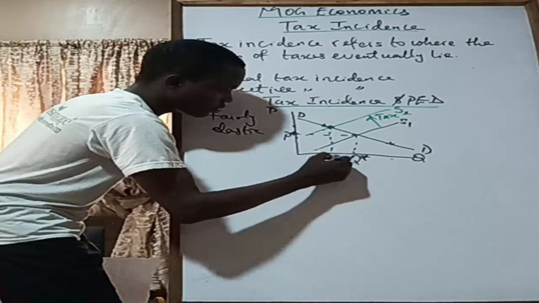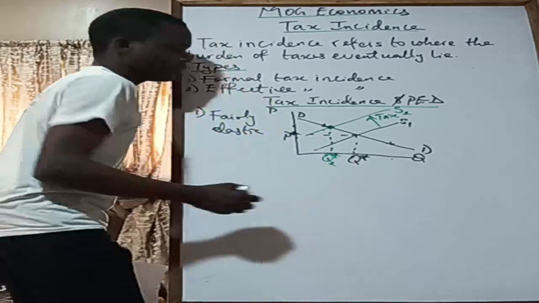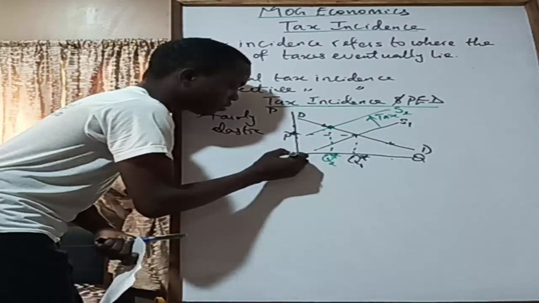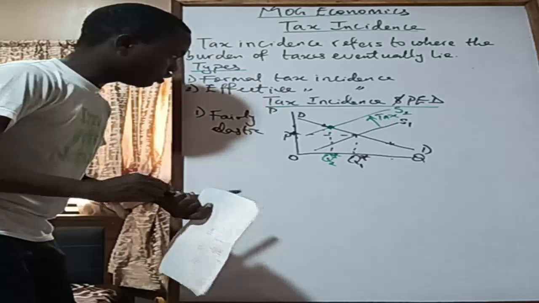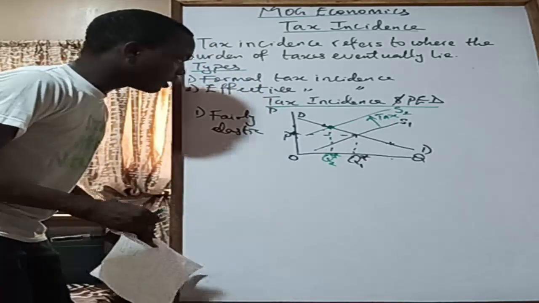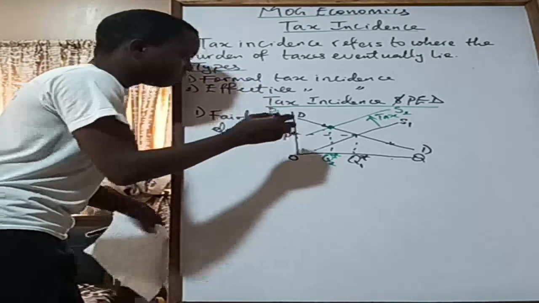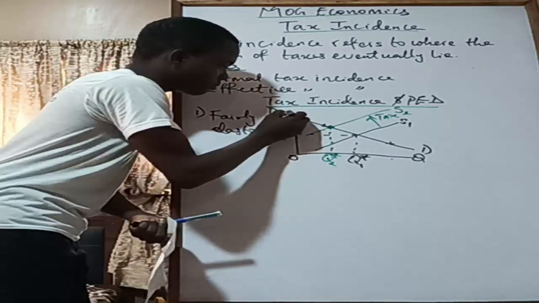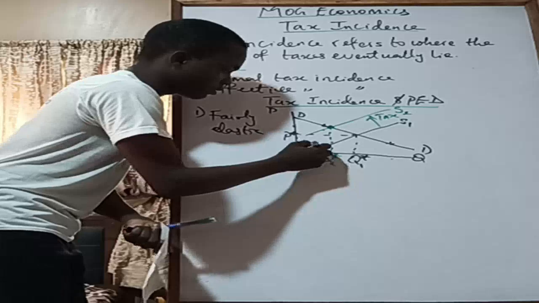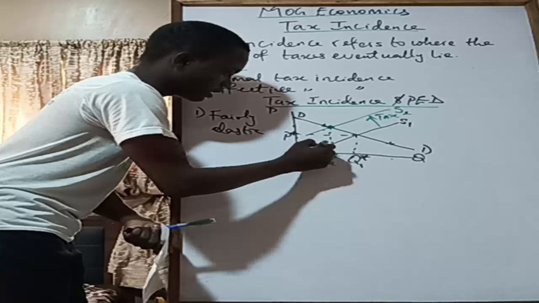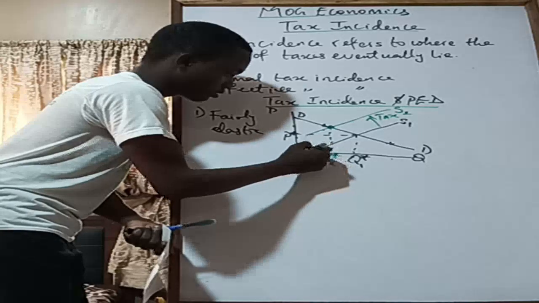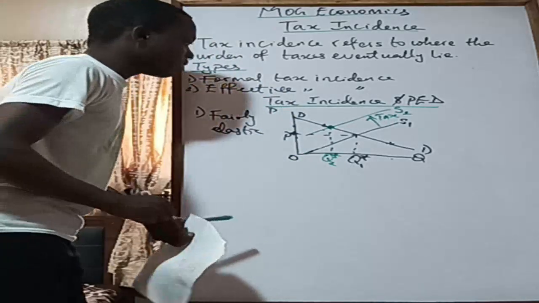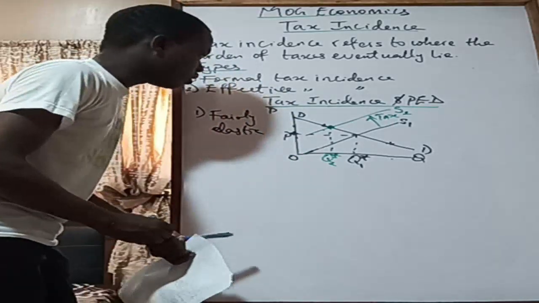So this is Q2 star. I can call this one Q1 since we have two quantities now, Q1. Alright, so now how do we know the burden of tax? So if we look at, let me make this touch here, and then this one, let's manage it. Okay, something like that.